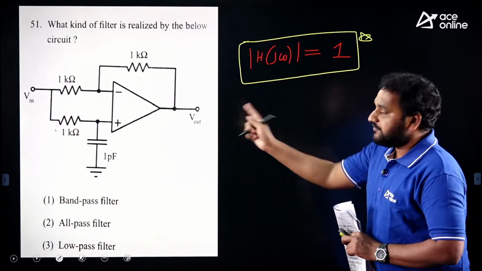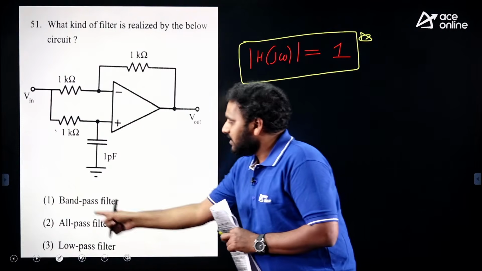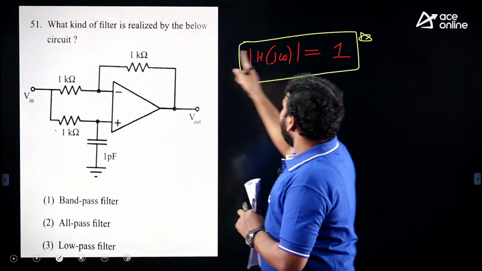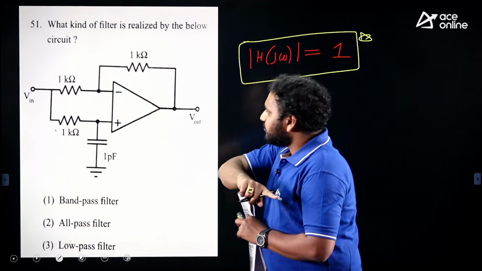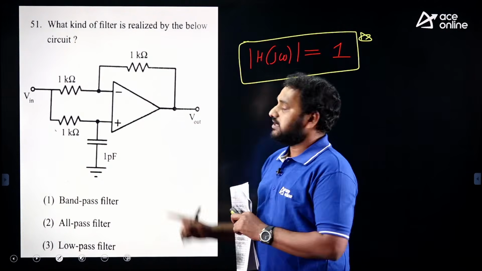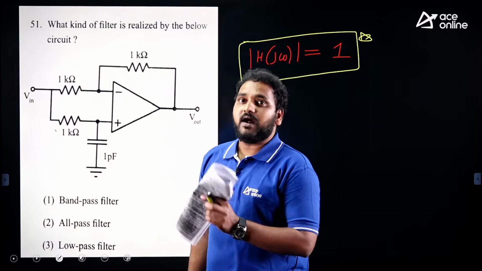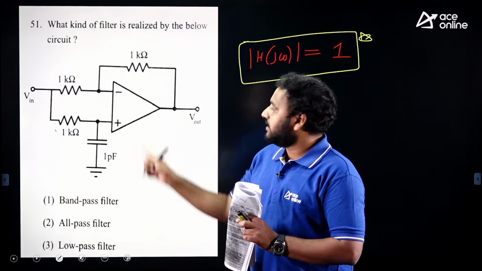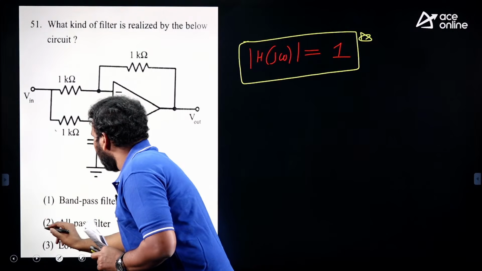It is going to provide the phase of -180 to 0, but as per the options, see the options: high pass, band pass, all pass options are given like that. So as the magnitude is 1, irrespective of the frequency of the waveform, it is not going to amplify any signal frequency and not going to attenuate any signal frequency. It can pass every frequency. In that case, we can call it an all pass filter, but actually the all pass filter circuit diagram is unique, you know that. By looking at the circuit diagram, we can recognize it. So this is an all pass filter.